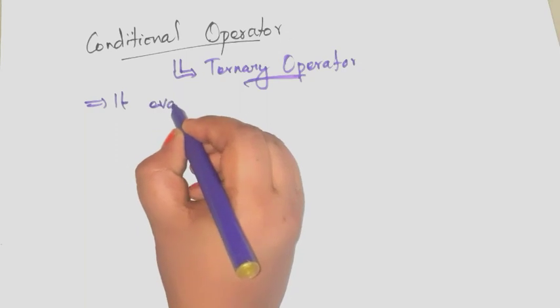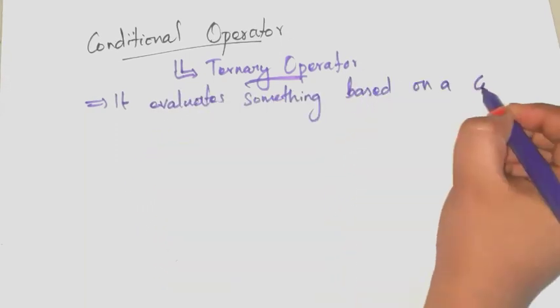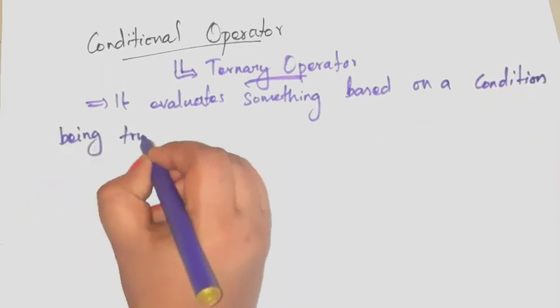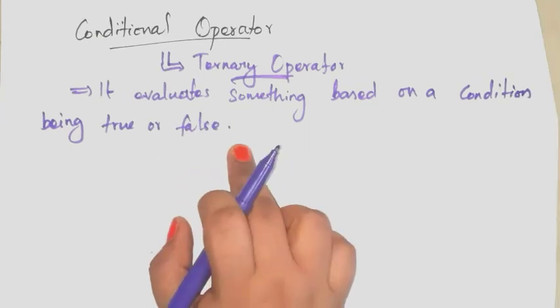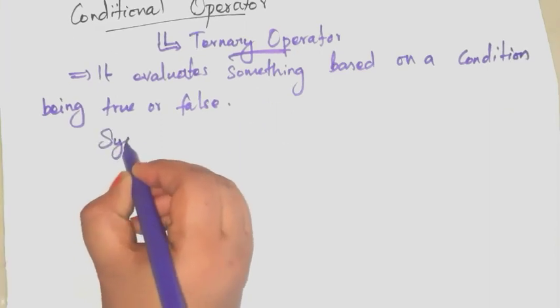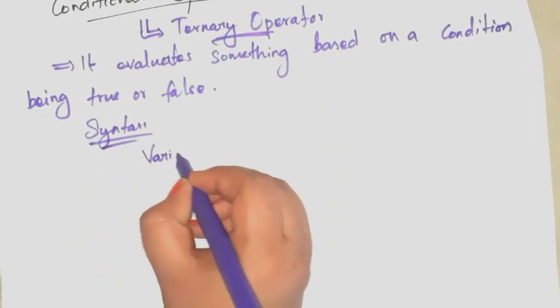It evaluates something based on a condition being true or false. In the conditional operator, one condition is given. Based on that condition, you have to do calculations. The syntax of the conditional operator is variable name.